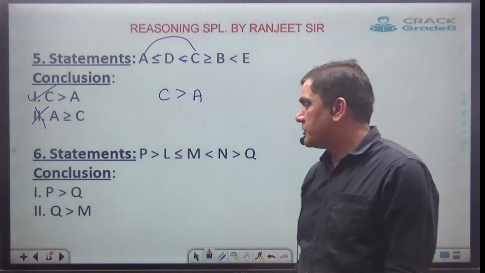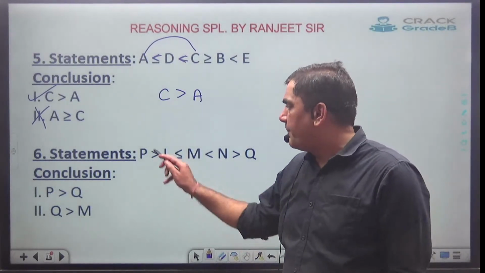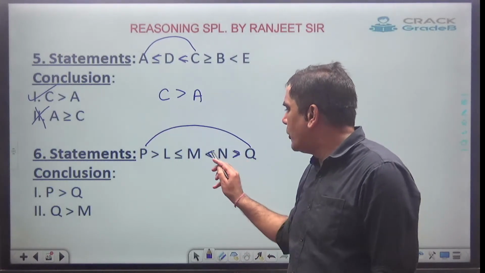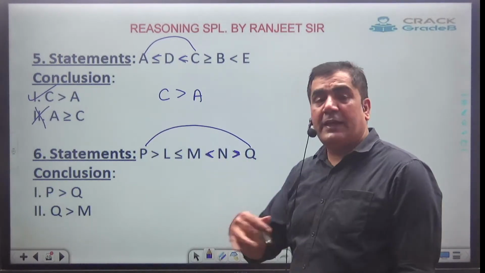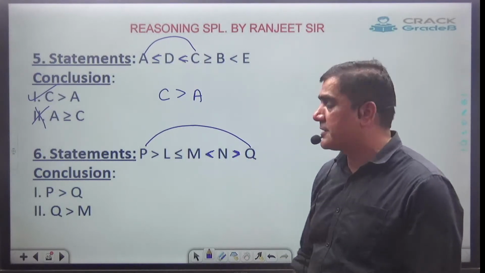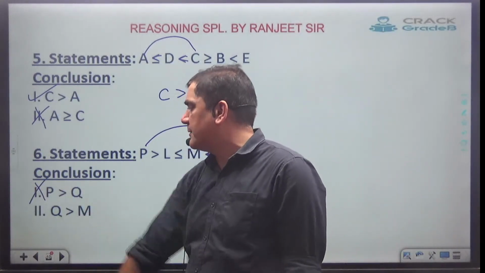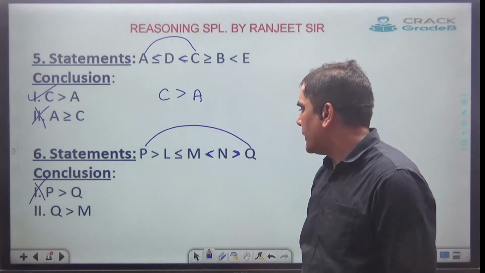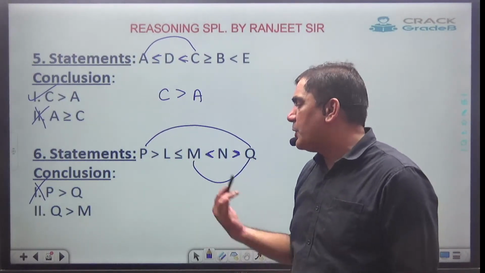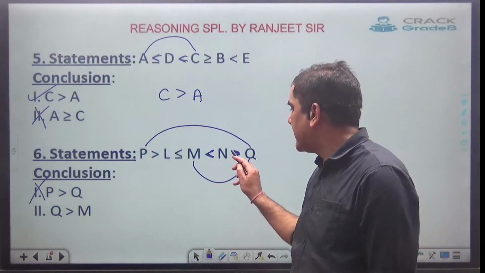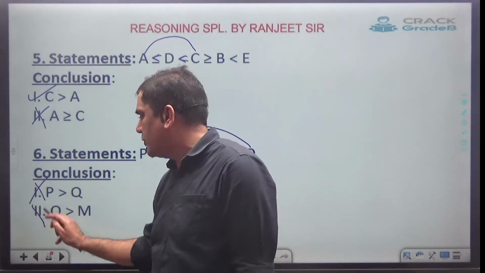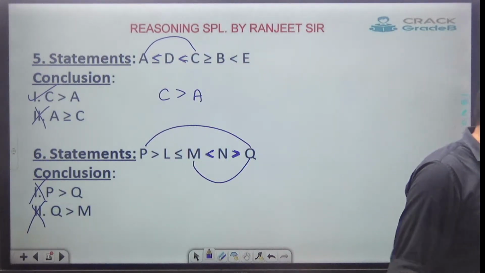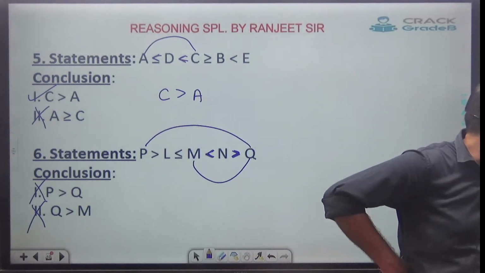Go for the next one, question number 6. I have to find the relation between P and Q. In between P and Q, I can see both the faces together. If they have both the faces, no relation is possible, so the first is wrong. No relation means whatever they have given is wrong. Second, Q and M. Again, between Q and M both the faces have come, so again no relation. Second is also wrong. Clear?